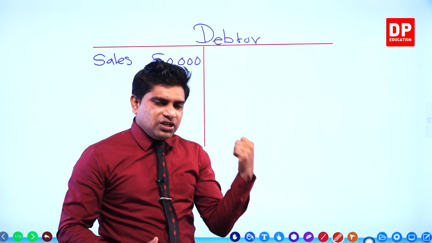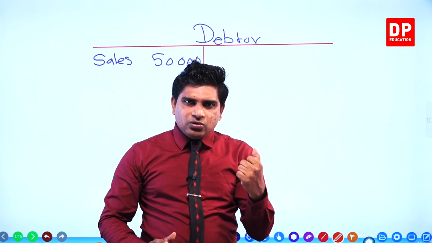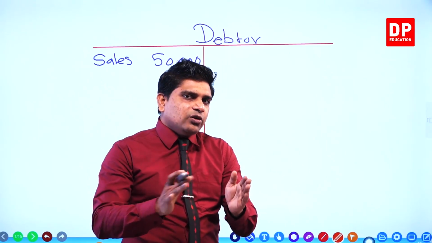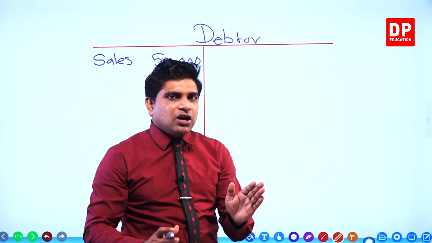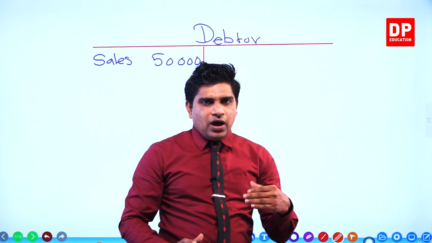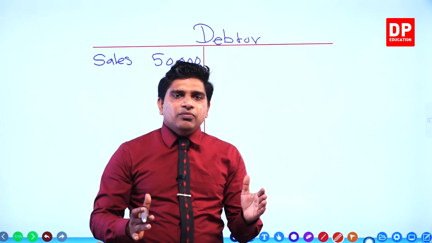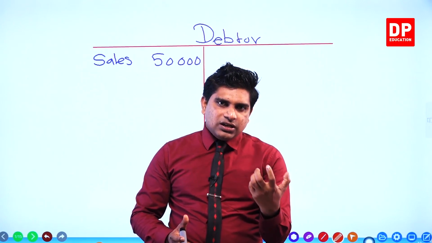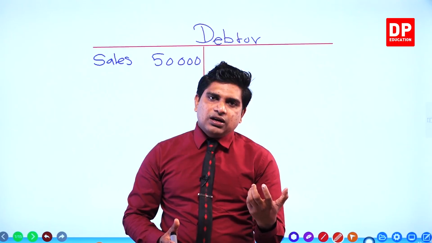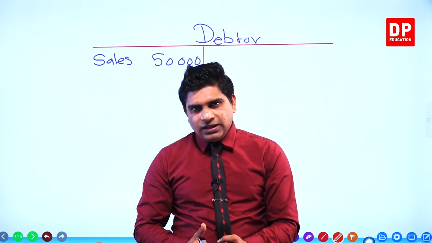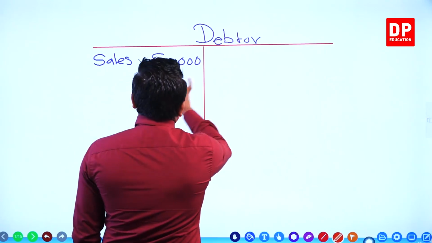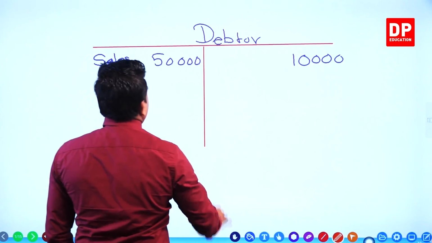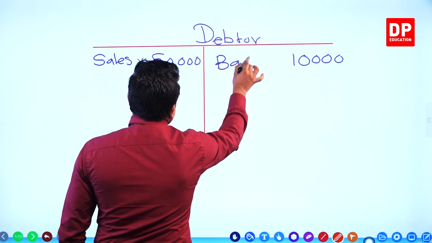But 10,000 out of this, the person who should pay 10,000 to the business is unable to pay. Now the business decided to write off that 10,000 rupees from this account, because it is meaningless. Why? We have recorded 50,000, but we know well we can collect only 40,000 rupees out of this, because the debtor is unable to pay the 10,000. Then remember, you remove the 10,000. To remove it, on the credit side we write it as bad debts.